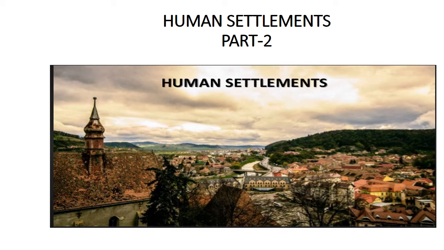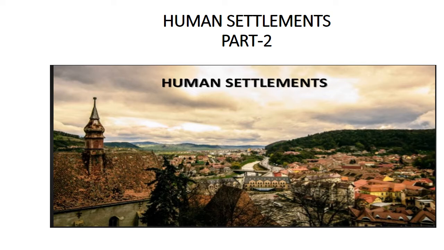Now we are going to study human settlements in more detail, and discuss some different types of settlement. Initially in part 1 we have already discussed the linear settlement, the rectangular settlement and the circular settlement. Now there are some more types of settlements which we will study in this particular session. Now let us remember what human settlement is.